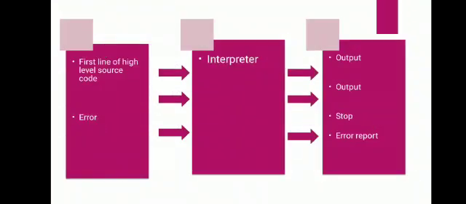See the work of interpreter. One line at a time is executed by an interpreter and the output is generated for the first step. Now if any error is detected in the program, it removes the error and then the next step is executed. Clear? So the interpreter is the program that does the line by line conversion.